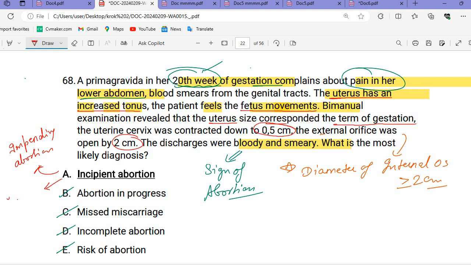This is actually not a type, we cannot describe it as a type. It is like a stage of abortion, or we can say this is the early stage of miscarriage. The early stage of miscarriage will be there.